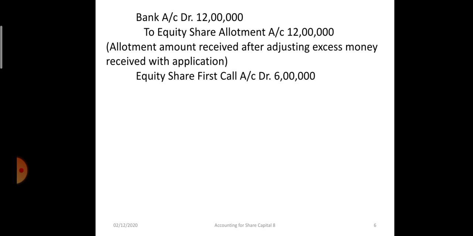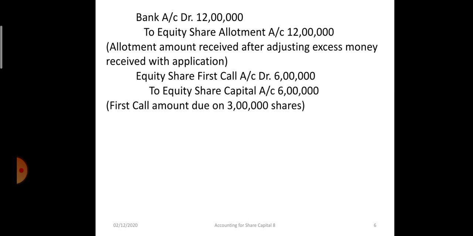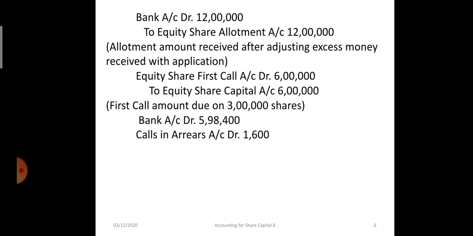Now the first call is made due. Equity share first call account debit 6 lakh to equity share capital 6 lakh rupees. Now 6 lakh rupees is made due, but at the time of payment, a shareholder holding 800 shares didn't pay his first call. So 800 into 2, 1600 rupees is not received. So from 6 lakh minus 1600, the amount received is 5,98,400 rupees. So calls in arrear account is debited by 1600 to share first call account.